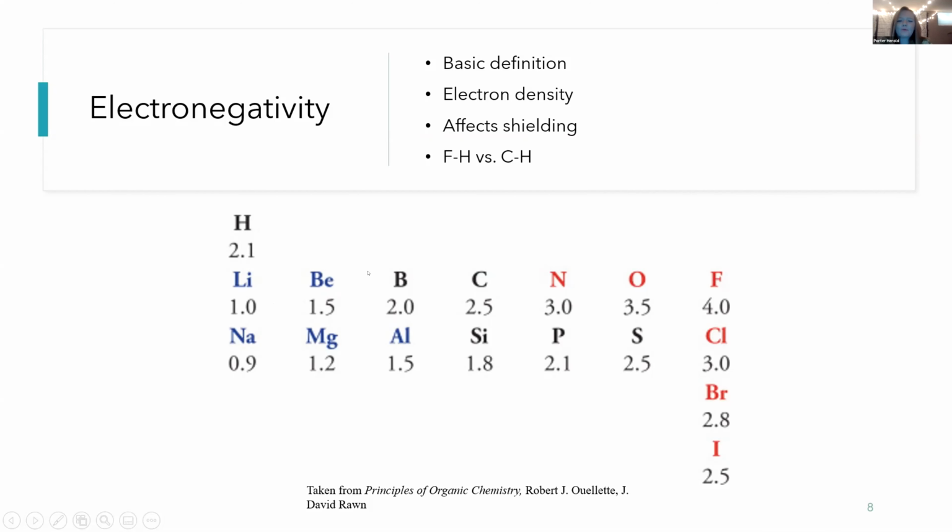And so a more electronegative atom will have a higher electron density. And if there are more electrons or less electrons, that will have an effect on the shielding that we just talked about.